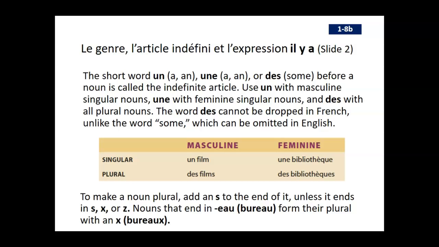So if I say, j'ai un livre de français sur mon bureau. I have a French book on my desk. So I'm not referring to any specific French book, maybe. I'm just saying I have a book. Okay? I'm not really saying like what type of book it is, just that I have one in general.